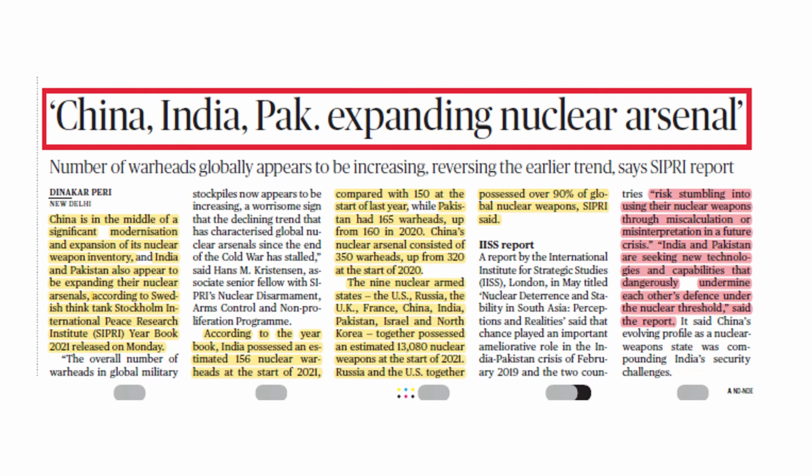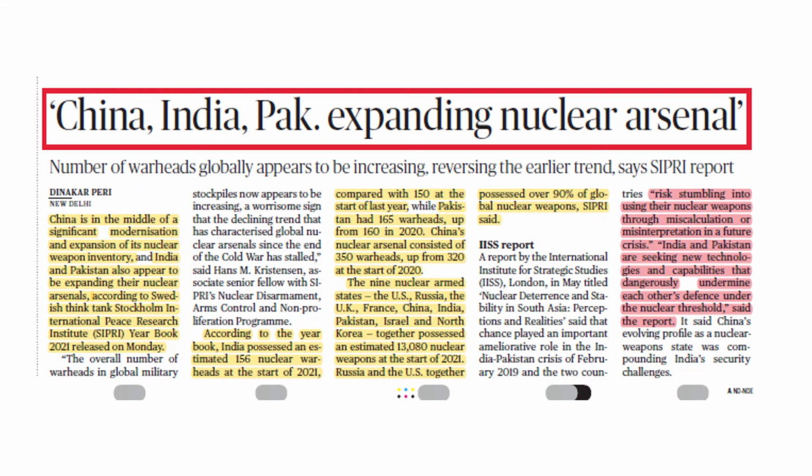Here they are telling about the nine nuclear-armed states: US, Russia, UK, France, China, India, Pakistan, Israel and North Korea, who together possessed an estimated 13,080 nuclear weapons at the start of 2021. Russia and the US together possessed over 90% of global nuclear weapons. This is what the SIPRI Institute is reporting.